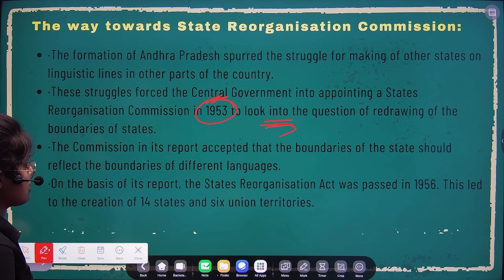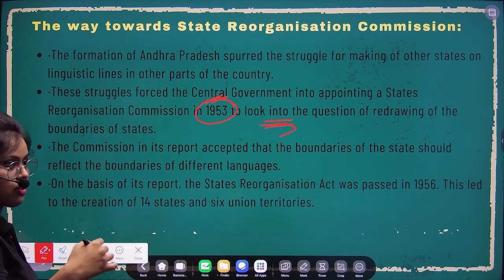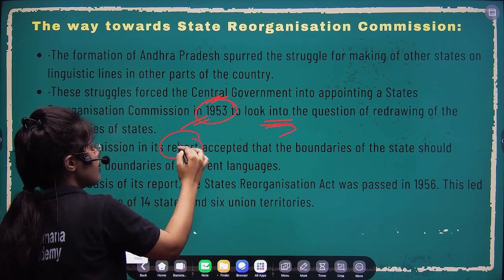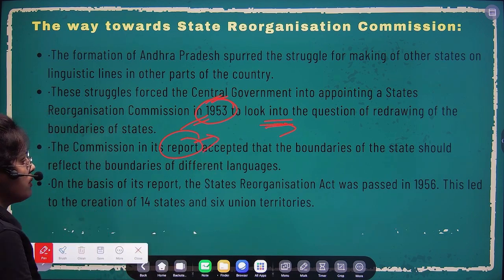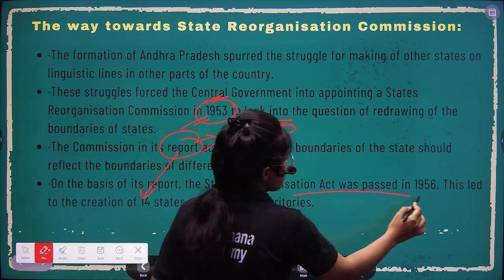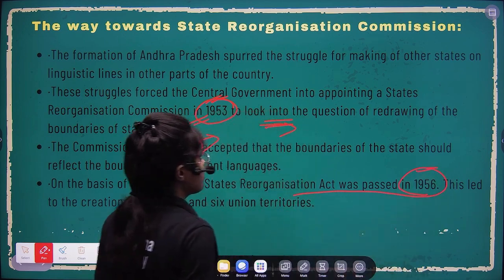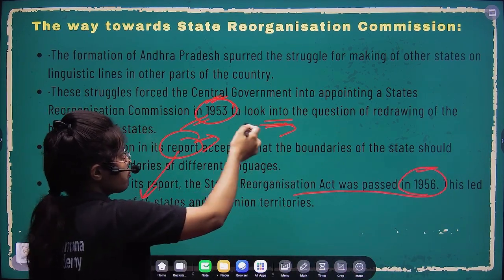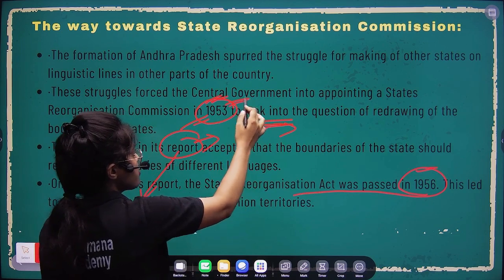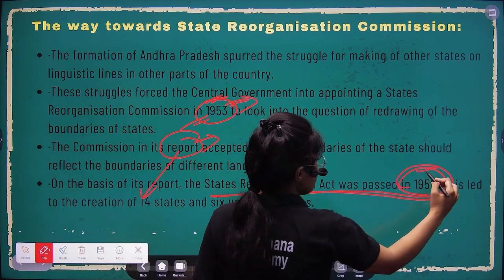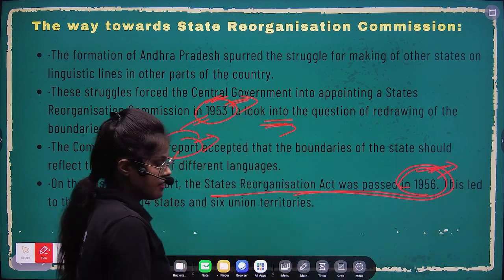And this organization was formed, and they also gave their report in 53, and on the basis of that report, they passed the State Reorganization Act in 1956. So you should understand the chronology: first Andhra was made from the province, then the State Reorganization Commission gave their report in 53, and finally the State Reorganization Act was passed in 1956.